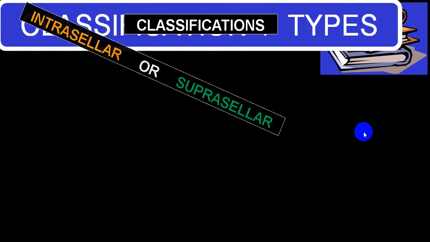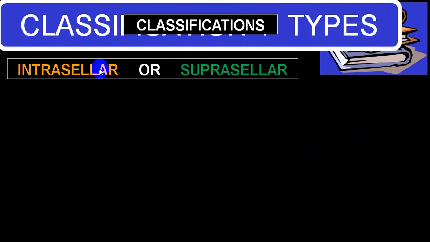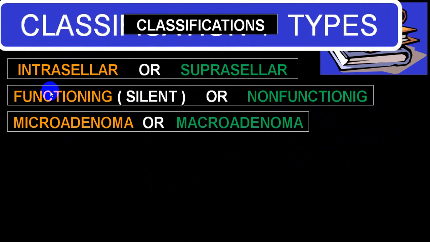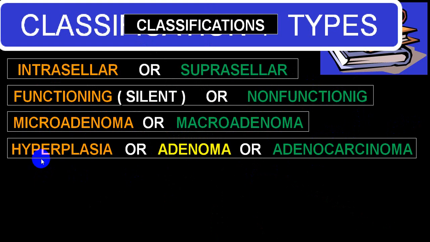So you can divide pituitary tumors into intrasellar and suprasellar, inside the sella turcica or outside the sella turcica; functioning or silent, that is secretory tumors and non-secretory tumors; microadenoma small in size, macroadenoma more than 1 centimeter in size. You can have just glandular enlargement, or you can have a gland forming a tumor, an adenoma, or it can be a malignant tumor, an adenocarcinoma.